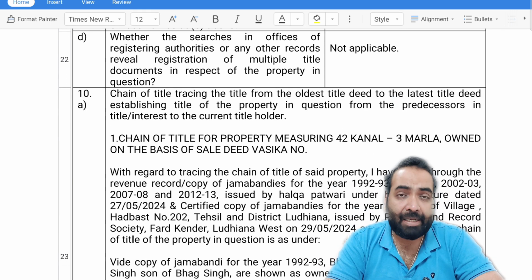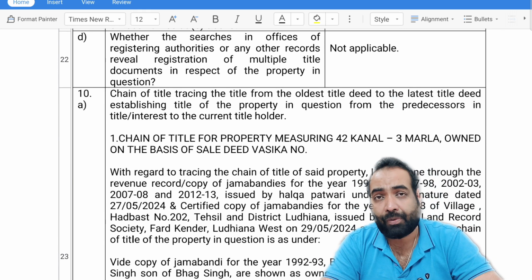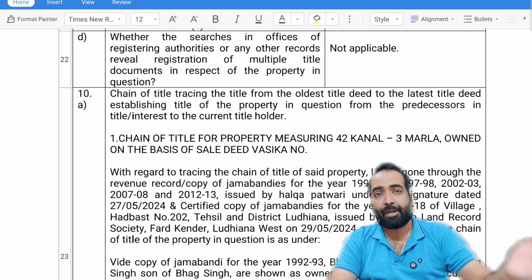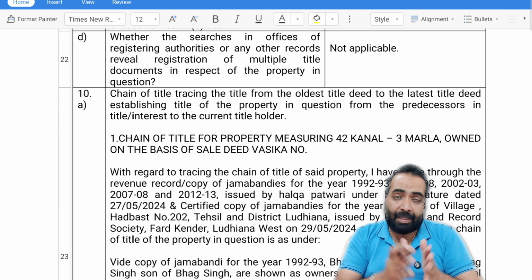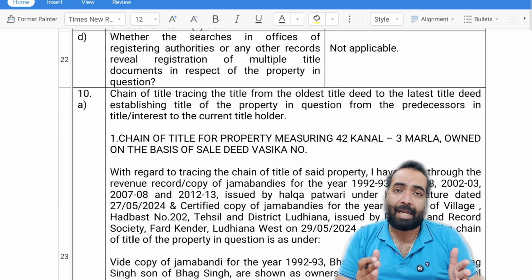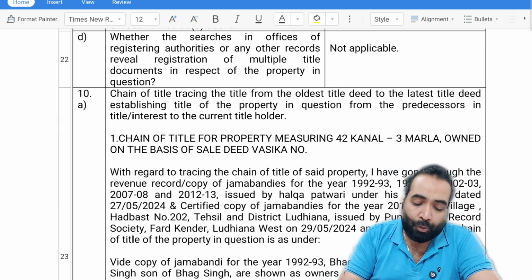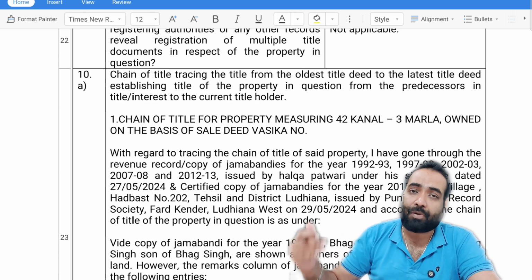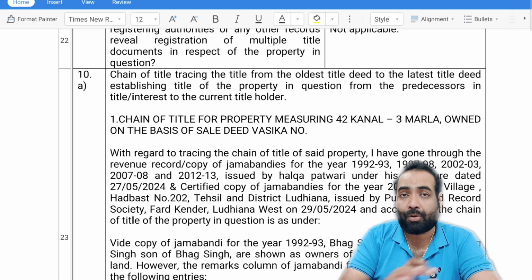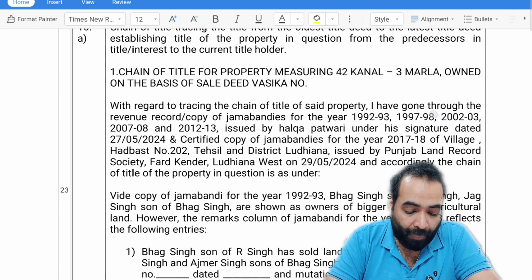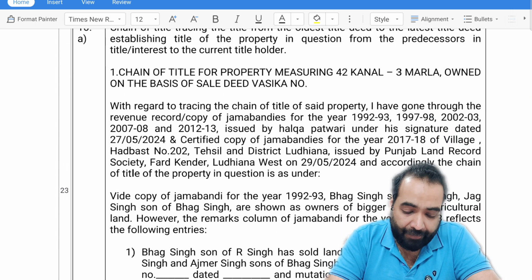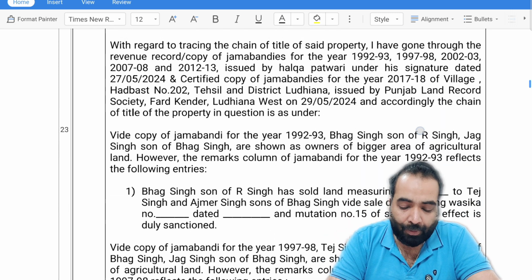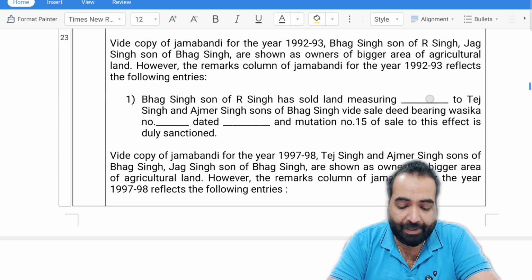Now he is presenting the chain of title which I have explained to you in the video, that proper chain of how the title flowed from person A to person B, and there should be no break or lapse in that chain. He is presenting the whole chain here of the 42 canal first, then he will explain for each of these title deeds that constitute the total 115 canal area, right? Now I will not read the whole chain. I will just scroll down slowly so that you can pause and understand the chain.